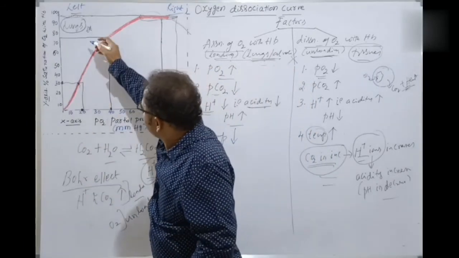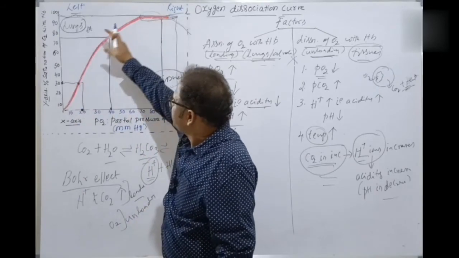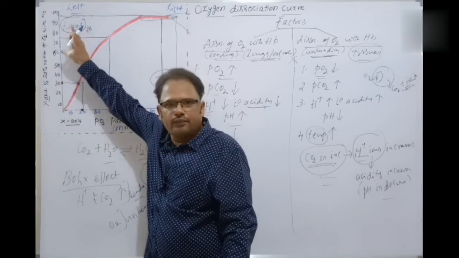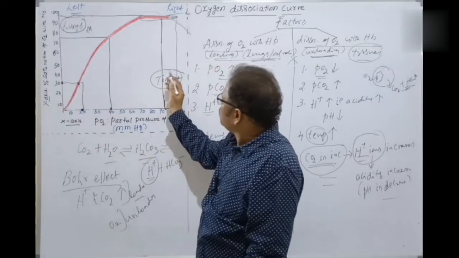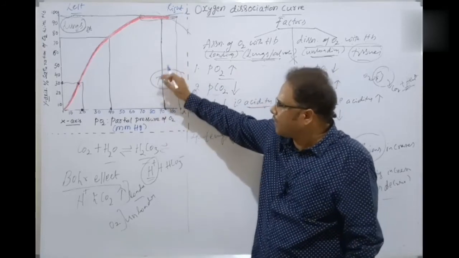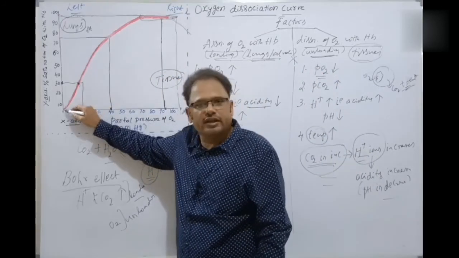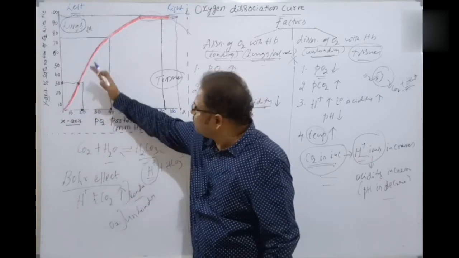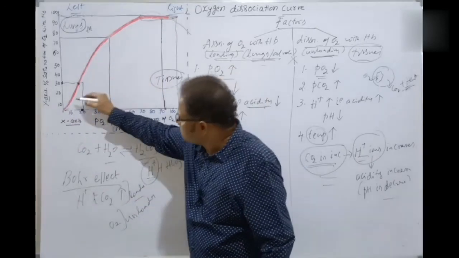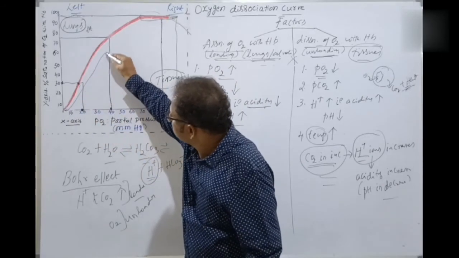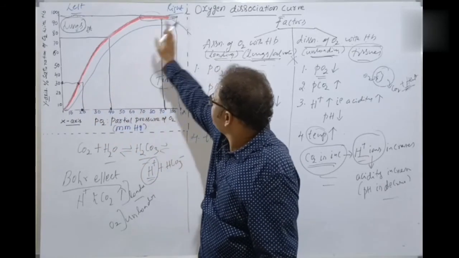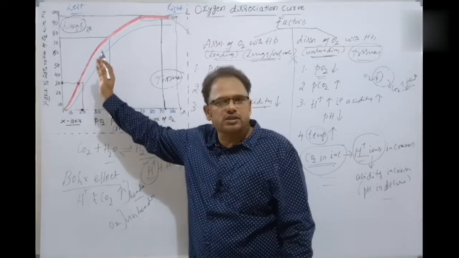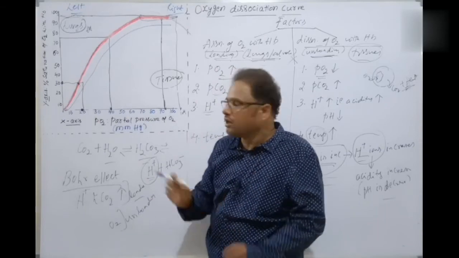So this sigmoid curve is witnessed here. Association of oxygen with hemoglobin, isn't it? As witnessed at the lung alveoli. But as we move towards the right side, that is tissues, what happens? Is the partial pressure of oxygen lesser or more? The partial pressure of oxygen is lesser as we move to the right side. Okay, students, for example, here. This is the right side, this is the left side. So we are moving towards the right side.